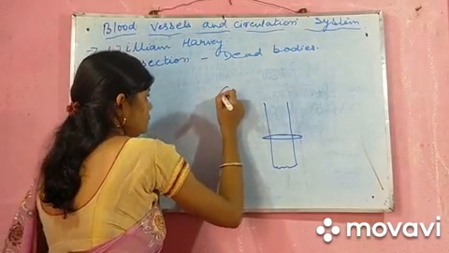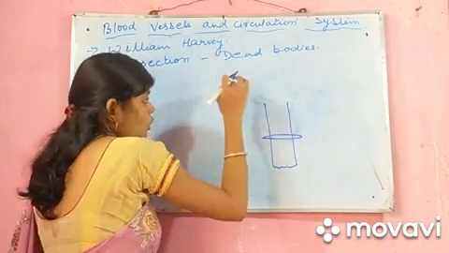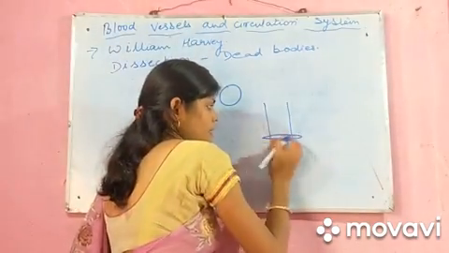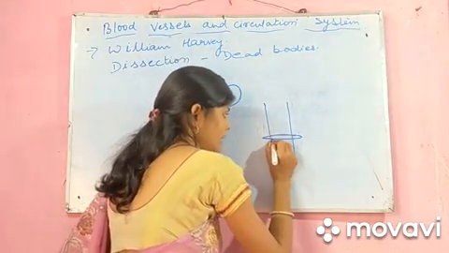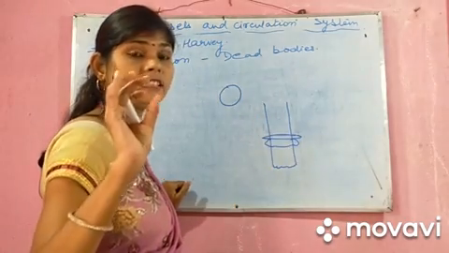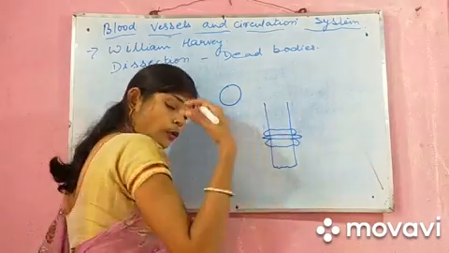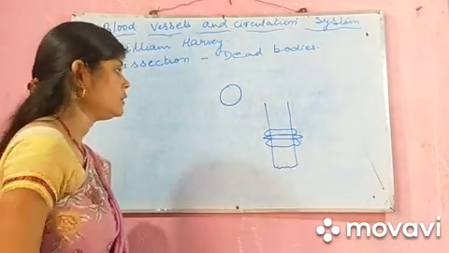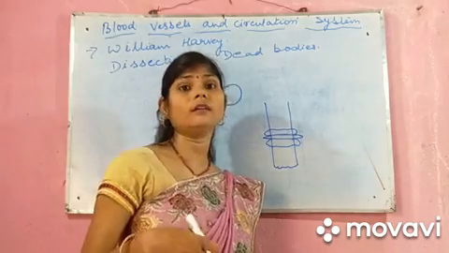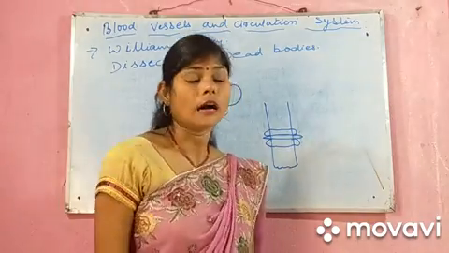Then this part was away from the heart and this part, the upper part, was just nearest to the heart. What did he notice? When the supply of the blood was cut over here, this area started to bulge out. It started to bulge out, means it has just swollen. And the area above from the thread also started to bulge out. Then he was knowing about the veins, but he was not knowing about the other part which is bringing the blood from the heart. That is the arteries.